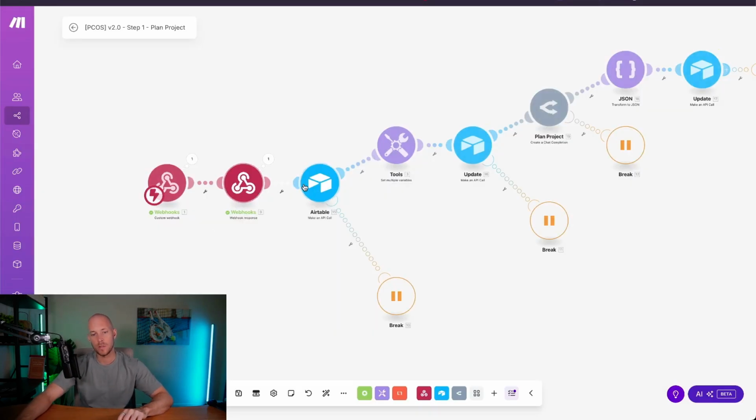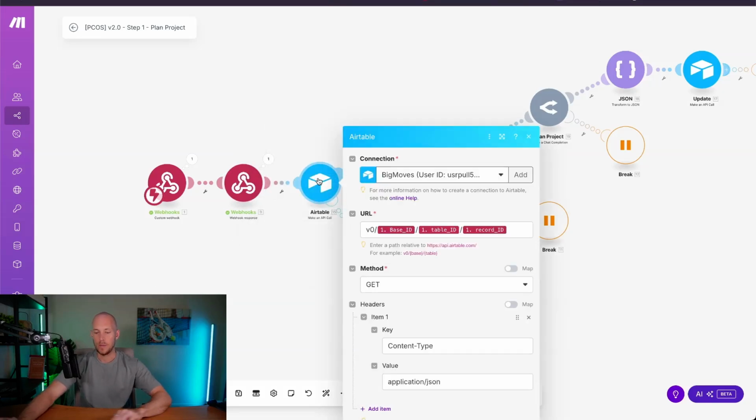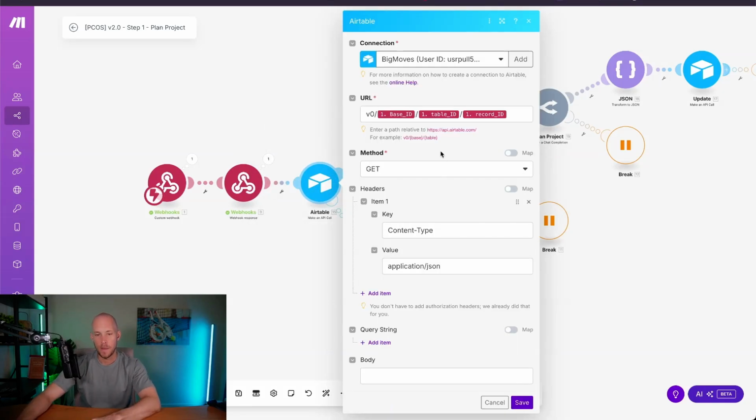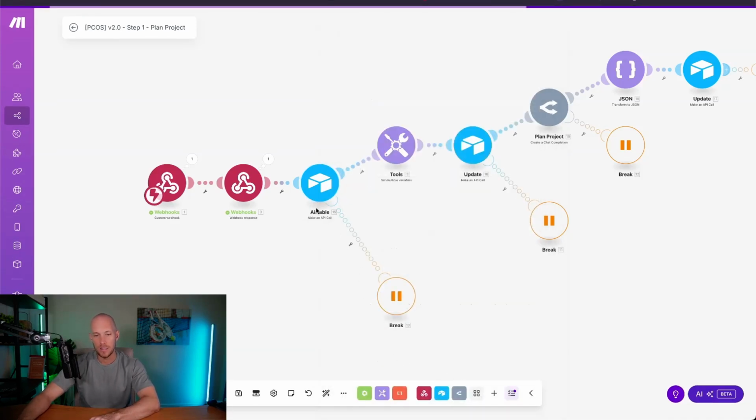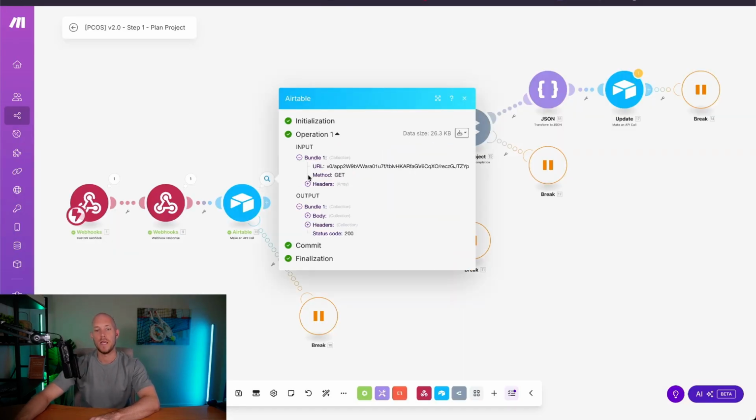We capture that webhook so the window closes automatically. We just have this script here that says window.close, and then we click save. Then we want to get that information from Airtable, so we use the method GET, and we don't need to add anything else besides getting that information. If I unlink now and run that automation again, we can open up this bubble here.